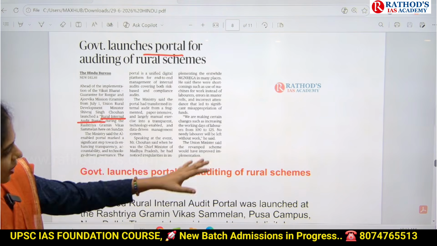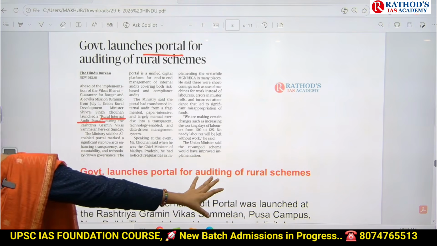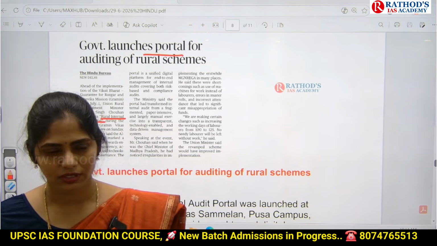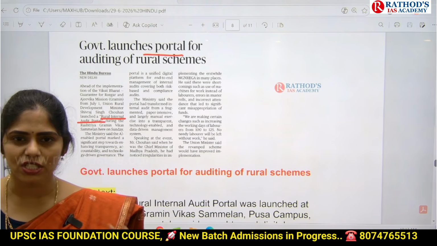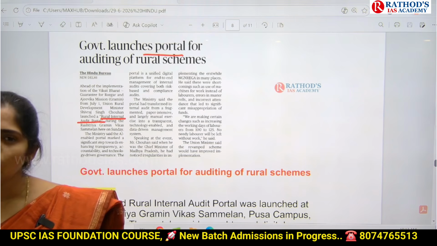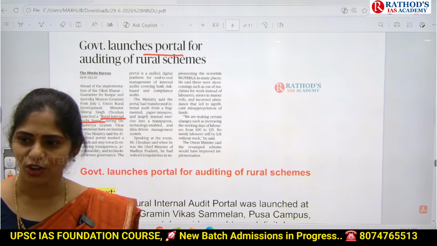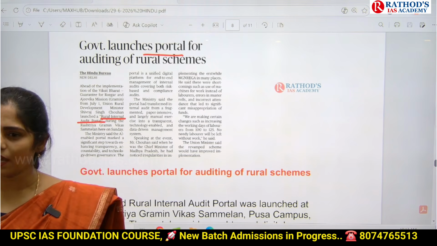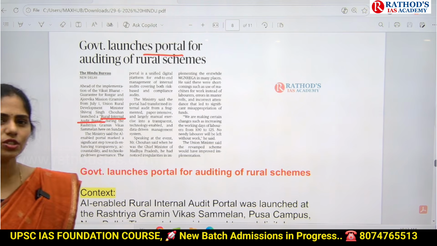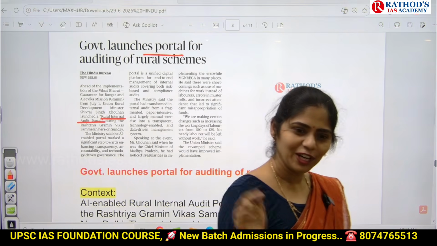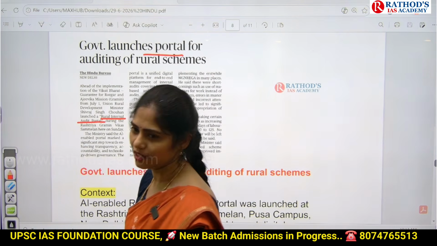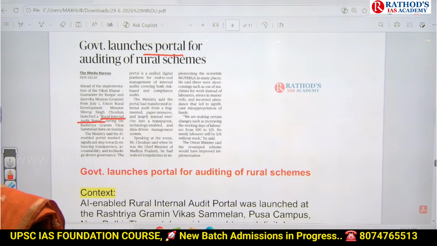So in the same way, for the money we are getting for this kind of schemes, we need to have a proper audit: how much amount we got, how much amount they spent, on which areas they spent, is there any misutilization of funds, or any corruption. So we need to know all those things, right? For that, we need to have an audit. So which organization talks about audit in the constitution? CAG. Can you recall that? What is the full form of CAG? Comptroller and Auditor General. Okay, it will be doing audits of the central government.